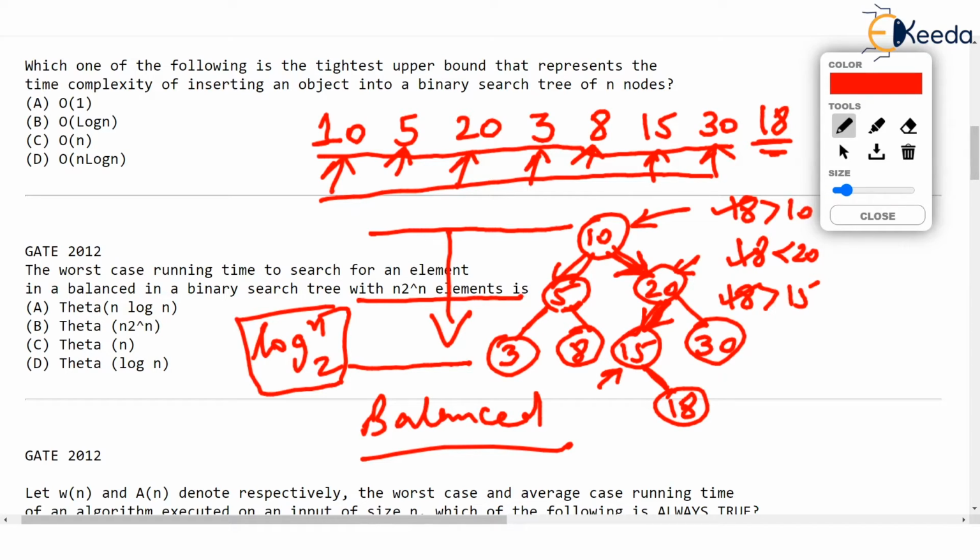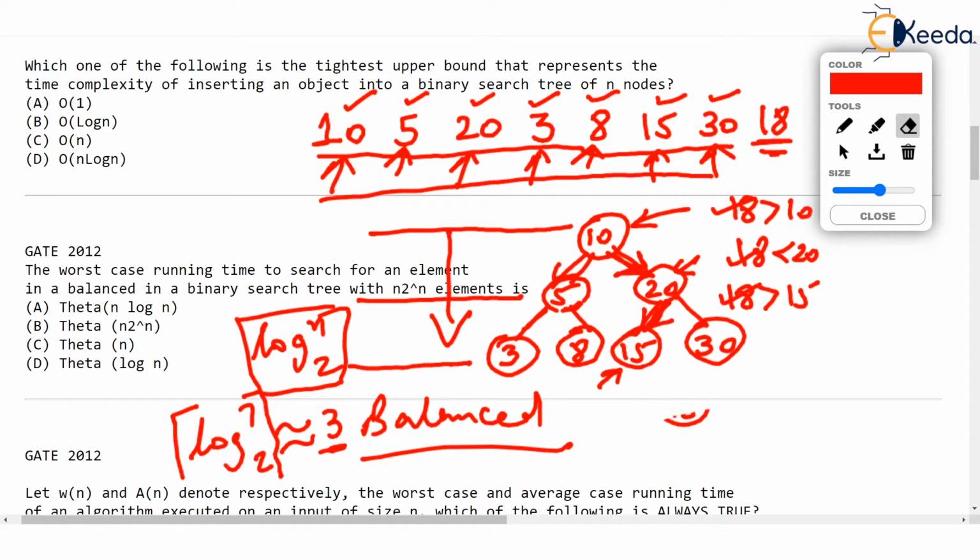Think over it. This is 1, 2, 3, 4, 5, 6, 7 values, isn't it? And we are computing log of 7 to the base 2, which is approximately 3. It is very near to 3. If we take the ceiling of log of 7 to the base 2, then there will be 3 comparisons. It is very easy to understand, I feel, that if there are only 3 levels in this tree and you are at a time either going left or going right, then there are only 3 generations in the tree and only 3 comparisons.